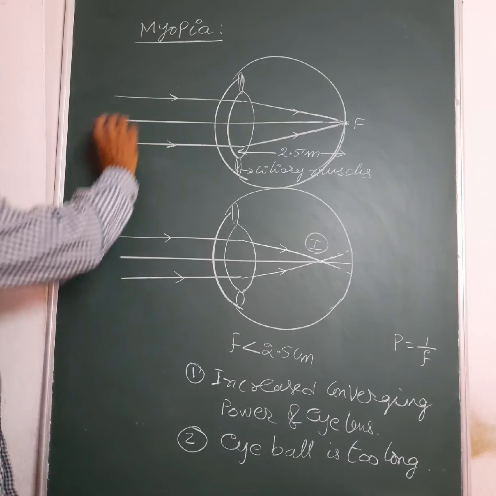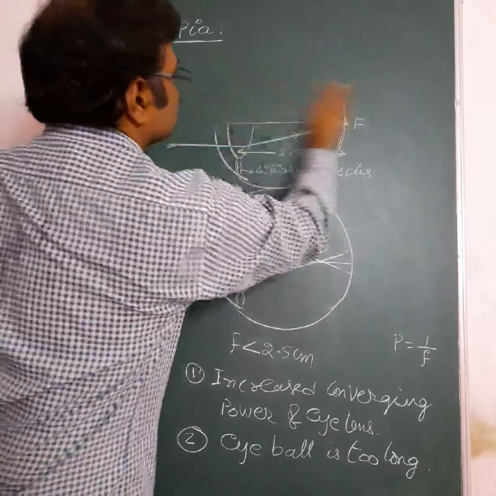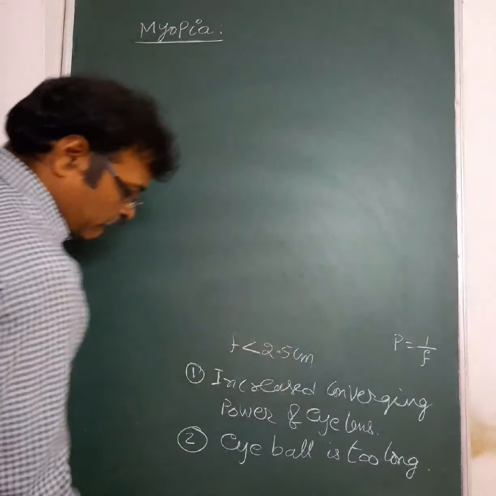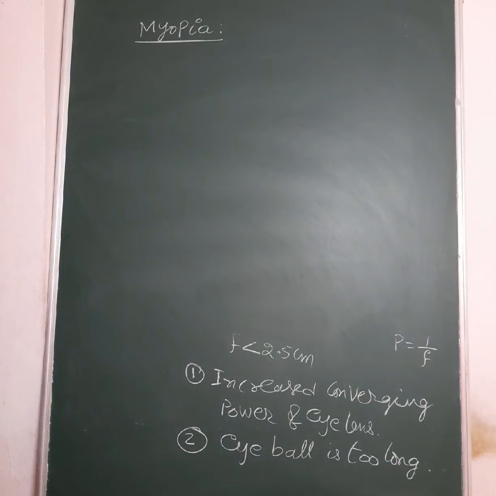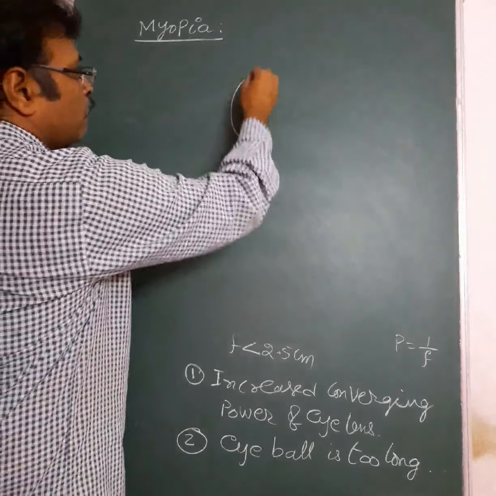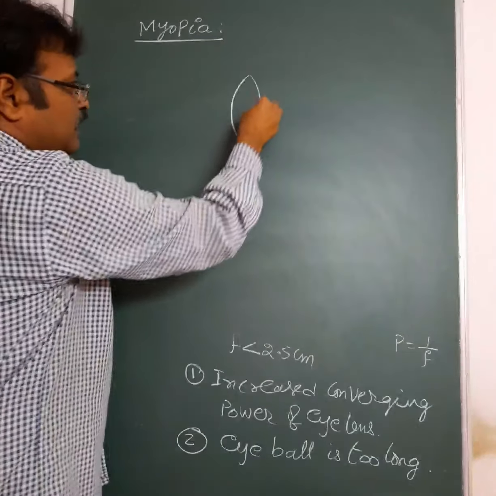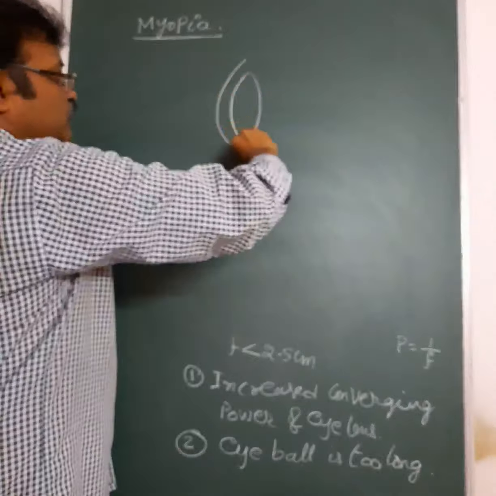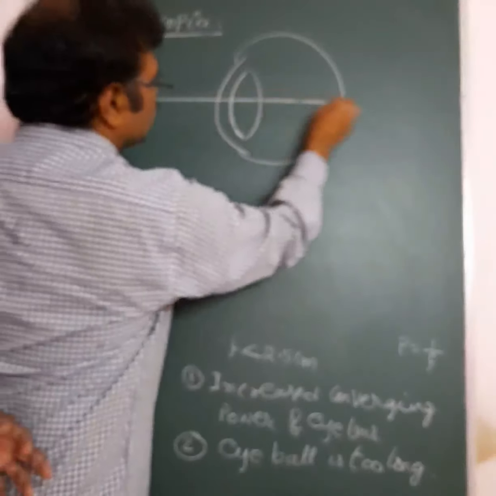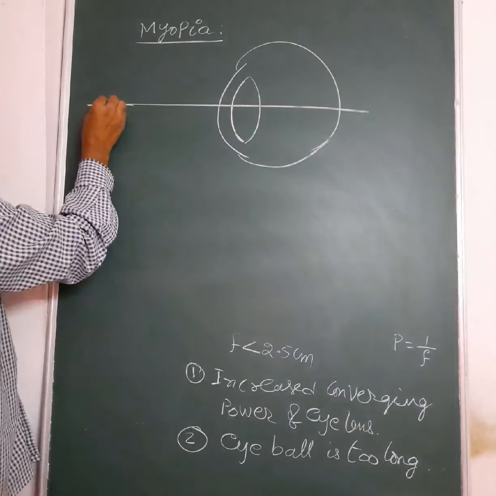For example, if a person can see up to 1 meter clearly, and beyond 1 meter his vision is blurred, then the eye lens can adjust its focal length with the help of ciliary muscles for objects placed up to 1 meter.